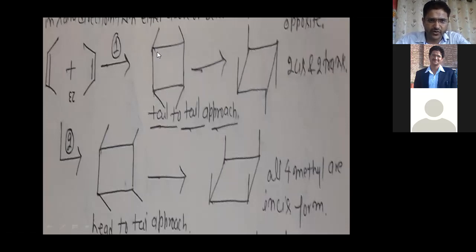Now you can see here this CH3 in the right hand direction, this CH3 in the left hand direction, this CH3 in the right hand direction, this CH3 in the left hand direction. Because here 2 CH3 are in the right hand direction and 2 CH3 in the left hand direction, it means 2 CH3 above the plane and 2 CH3 below the plane. So now it's clear how the anti-type product is produced from the addition of two cis-type butenes. It's very easy to understand. This is called tail to tail approach.